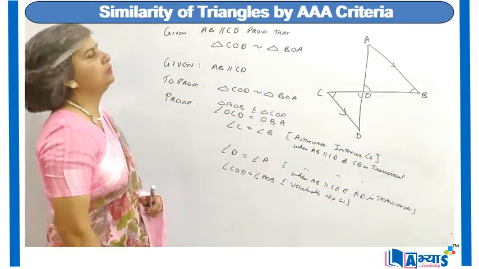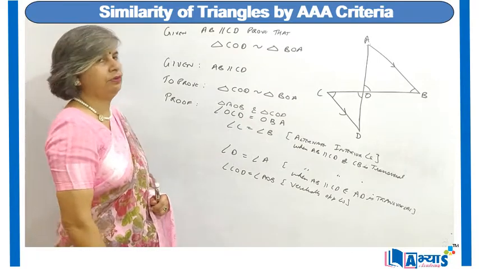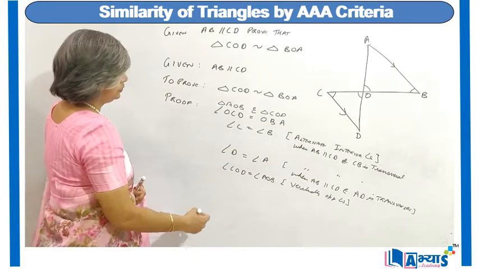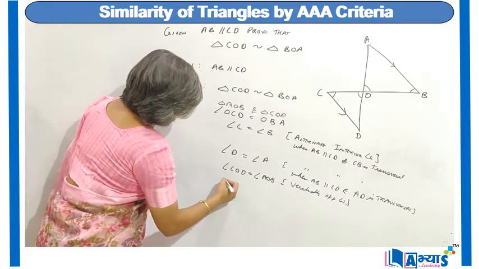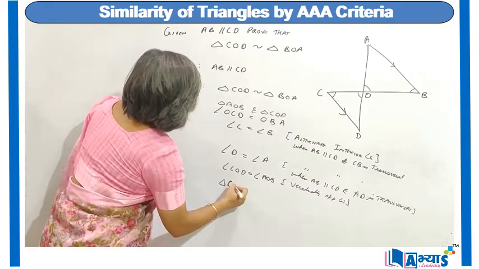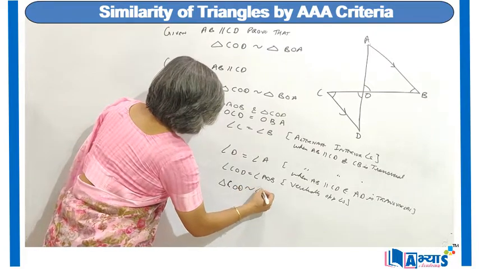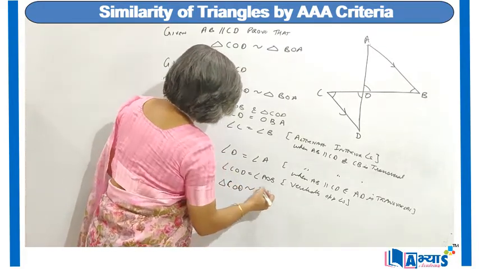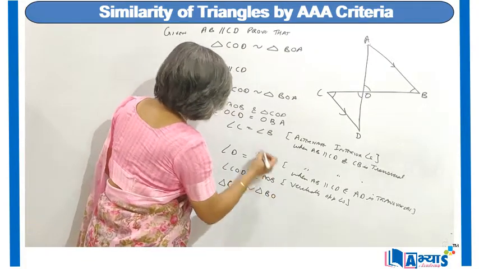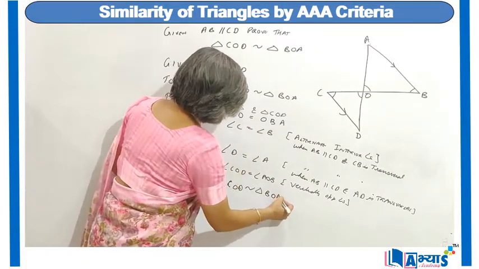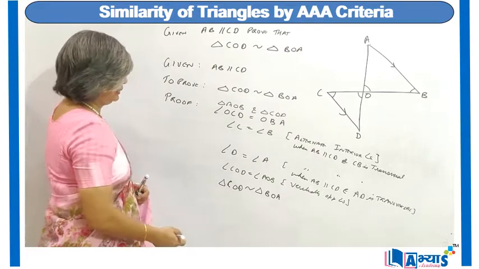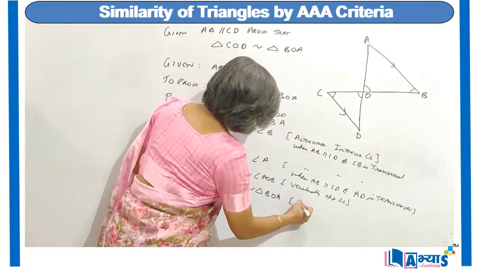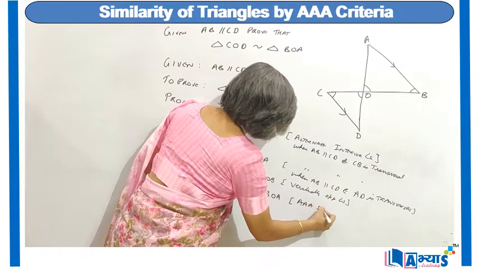So the three angles in one triangle are equal to the three angles in the other triangle. So using the AAA criteria, we can say that triangle COD is similar to, for angle C, the vertex will be B, for vertex O we will have O, and for D we will have A. So triangle COD is similar to triangle BOA using AAA similarity.